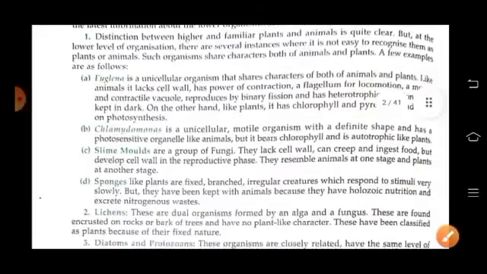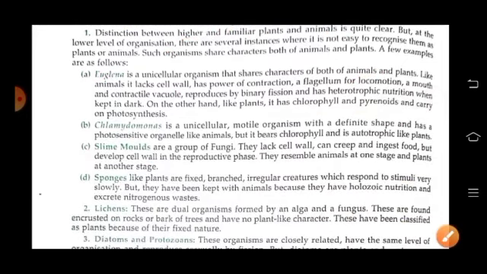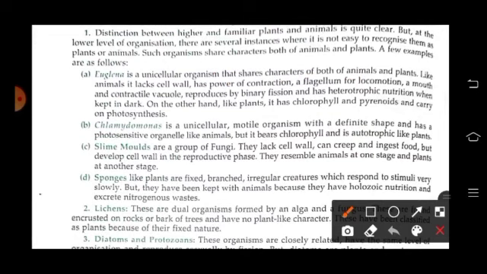Chlamydomonas is also a unicellular motile organism with definite shape and has a photosynthetic organelle like plants, but it bears chlorophyll also and it is autotrophic in nature. Slime molds are a group of fungi. They lack a cell wall. They can creep and ingest food, but they develop a cell wall in the reproductive phase. Sponges, like plants, are fixed, branched, irregular creatures, and they respond to stimuli very slowly. But they have been kept within animals because they have holozoic nutrition and excrete nitrogenous waste.